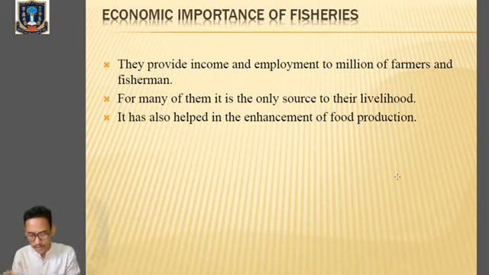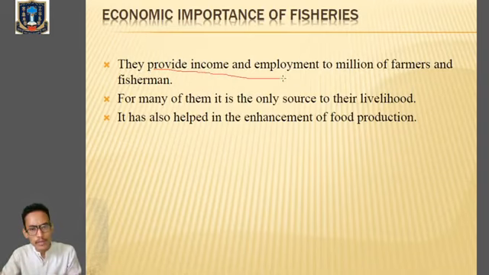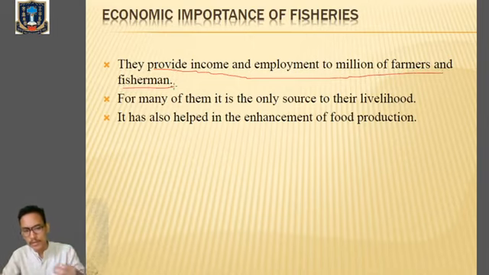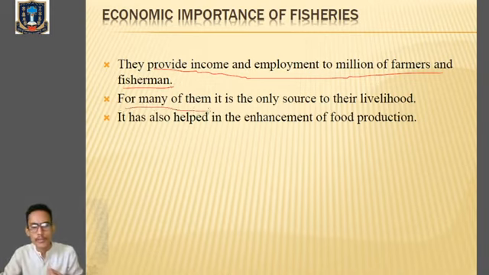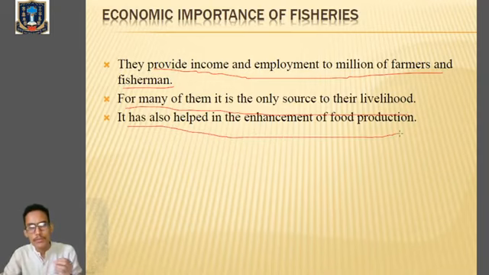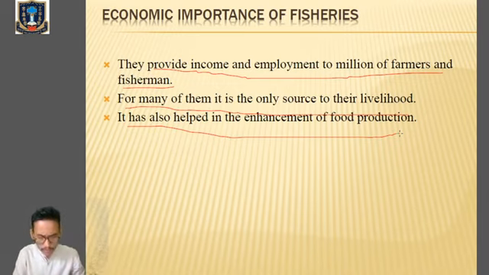Clear? Types. Okay, now the most important one, we'll talk about the economic importance of fisheries. So look over here. Number 1, it provides income and employment to millions of fishermen. We can say a large number of fishermen are dependent on fish for their income, or we can say for their livelihood. Most of them are dependent for their livelihood, where fishery is the only source of income. It also helps in the enhancement of food production. So this is very, very important.